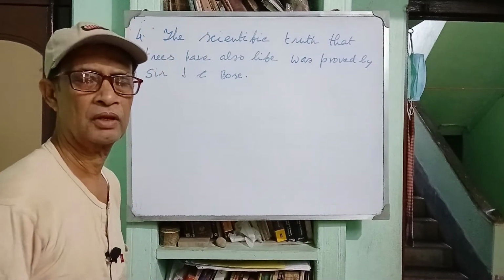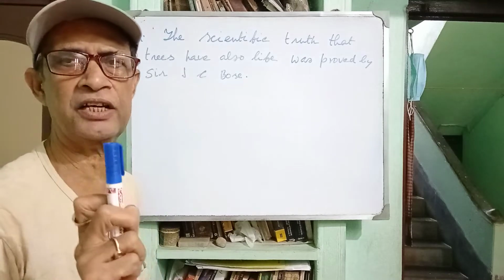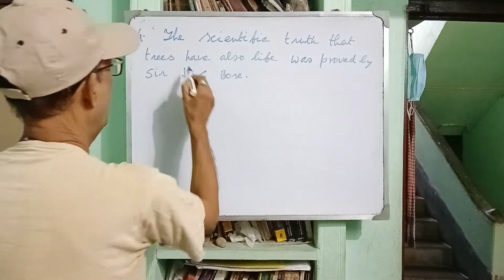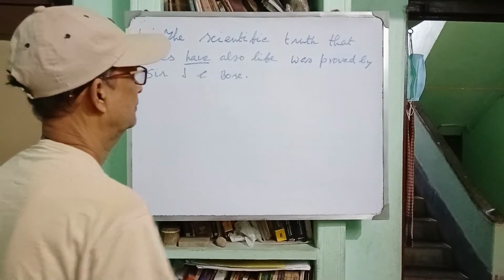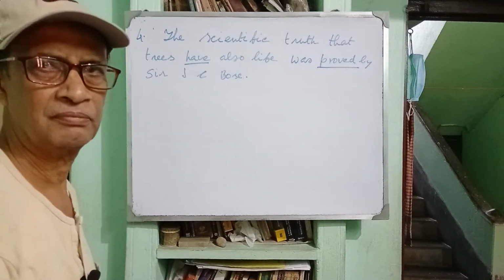Okay, this is a complex sentence. You see that there are two finite verbs in it. Here have and proved. Was is the auxiliary verb.